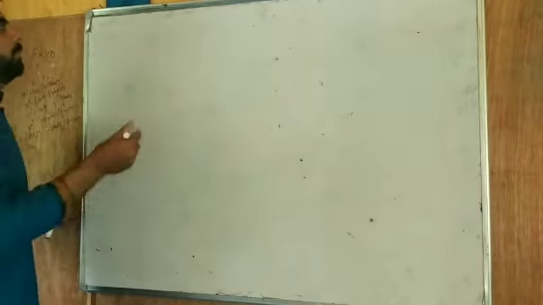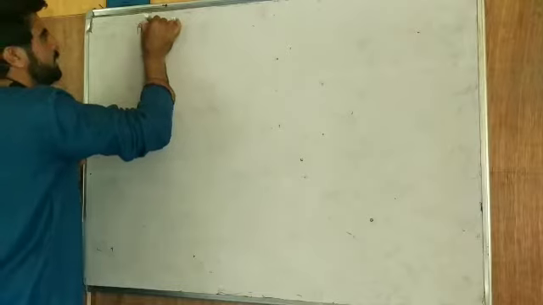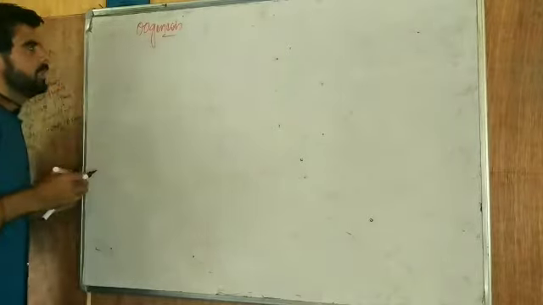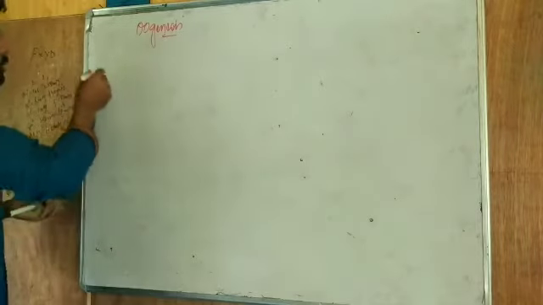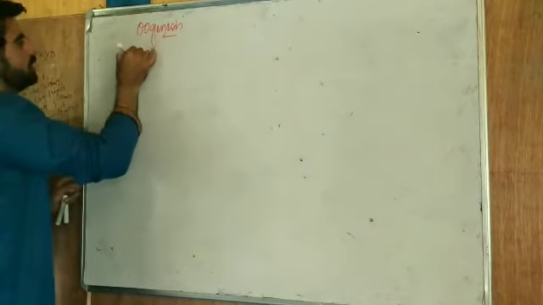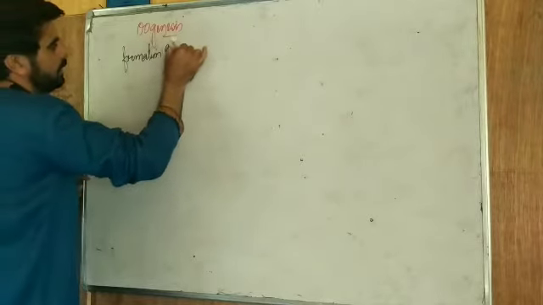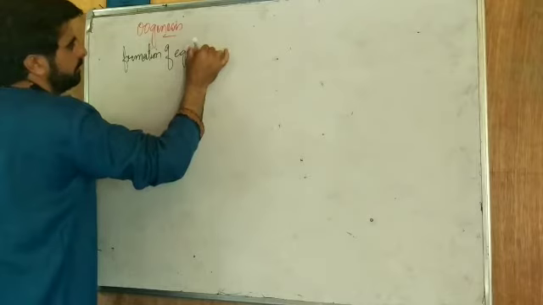Today we are discussing the process known as oogenesis. We have discussed spermatogenesis in detail. Let's take oogenesis. Oogenesis is simply the formation of egg or ovum.